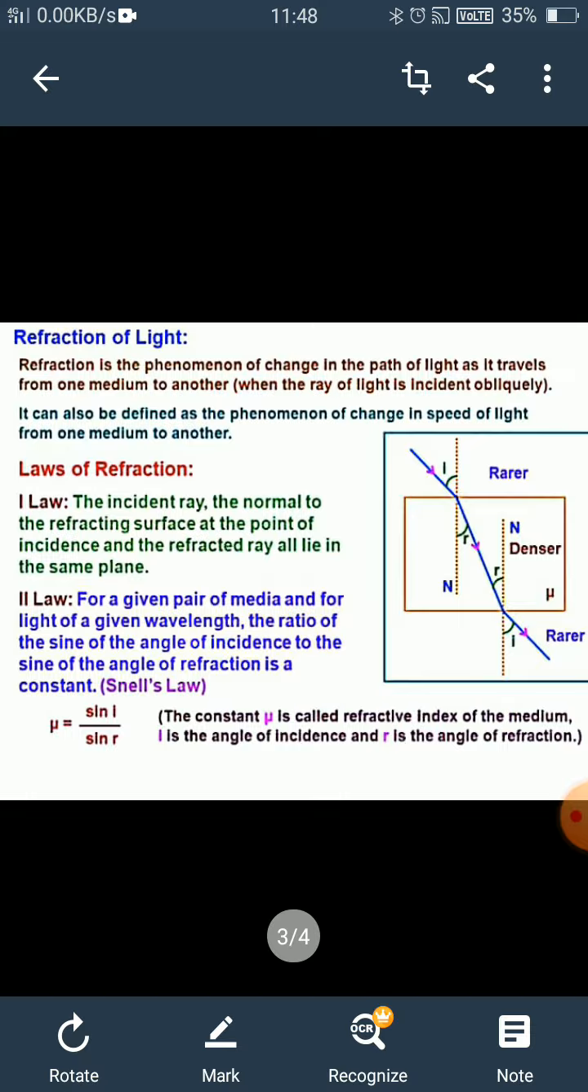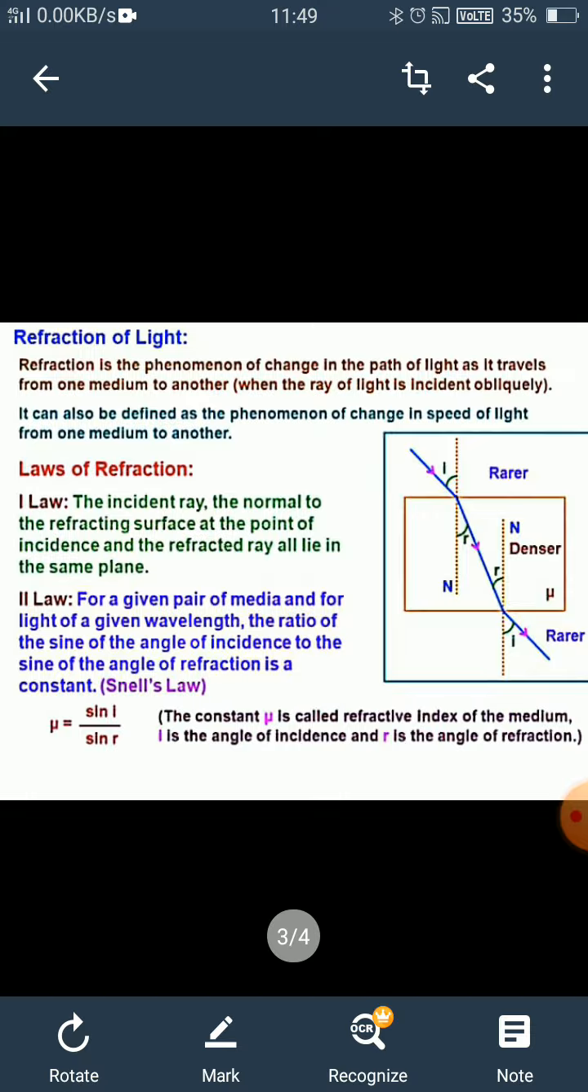In that case, we see that light is passing from air, that is a rarer medium, to the water, that is a denser medium, right? So it can also be defined as the phenomenon of change of speed of light from one medium to another. It means the speed of light becomes slower when it moves from a rarer medium to a denser medium. Now we talk about the laws of refraction.